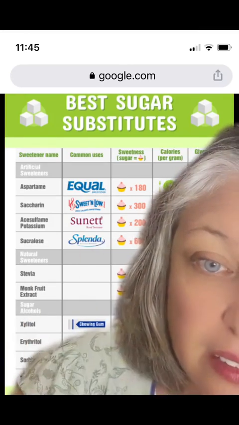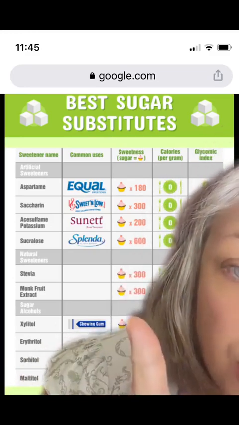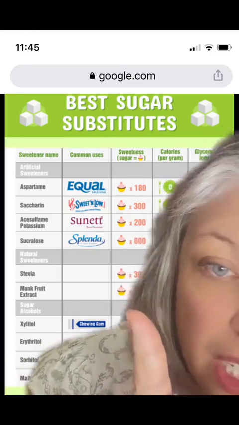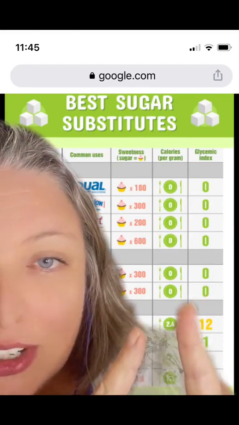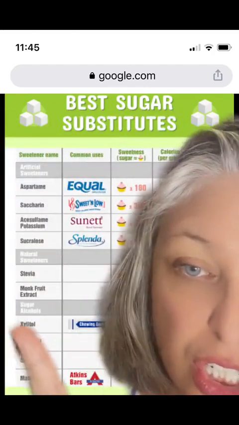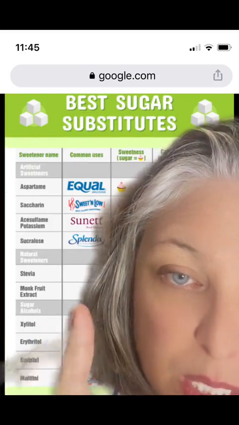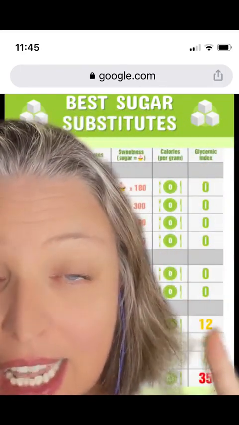Then we've got some natural sweeteners here: stevia and monk fruit extract, both also at 0 glycemic index and 0 calories. Other natural alternatives might be things like maple syrup and honey, but those do have a glycemic index and a calorie value. So they might be an alternative, but they're not necessarily healthier.